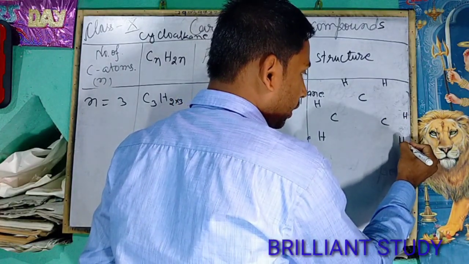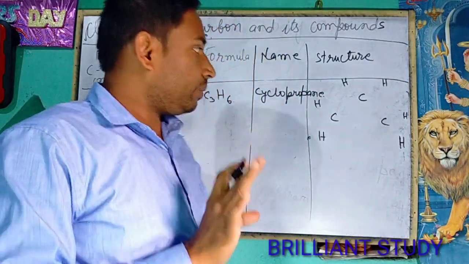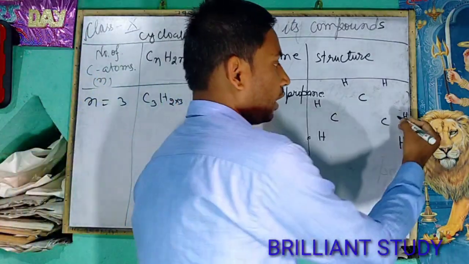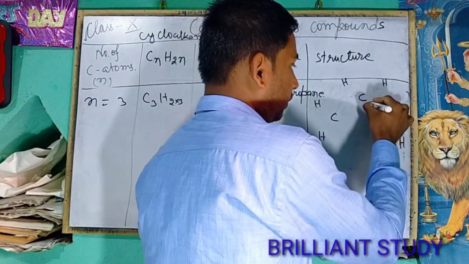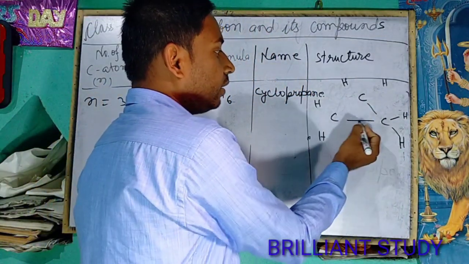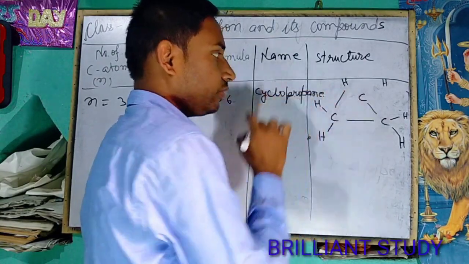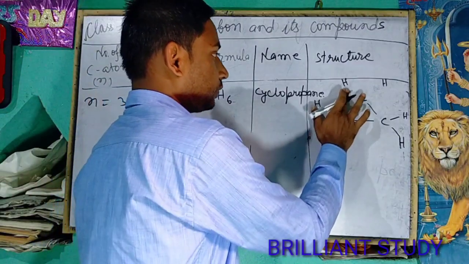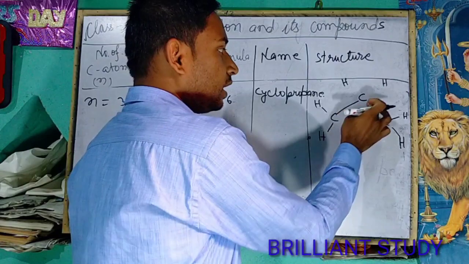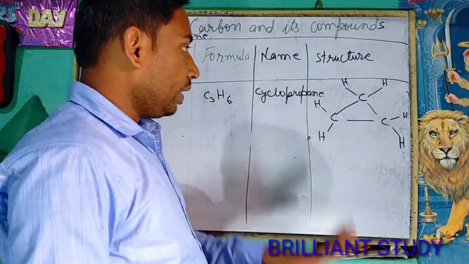We all know that carbon has valency 4, that means carbon will form 4 single bonds: first one, second one, third one, fourth one. Again for each of the other carbons, first, second, third, and fourth.